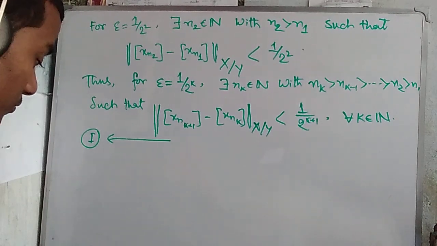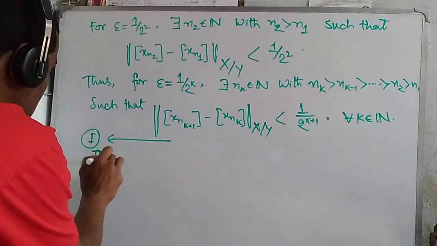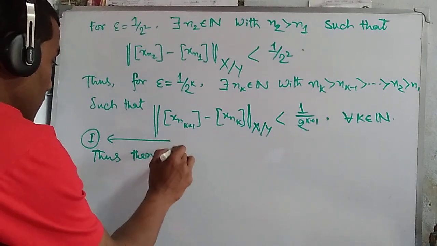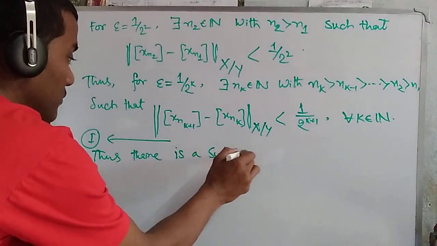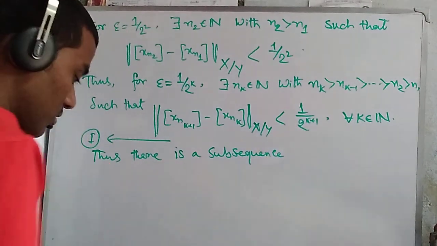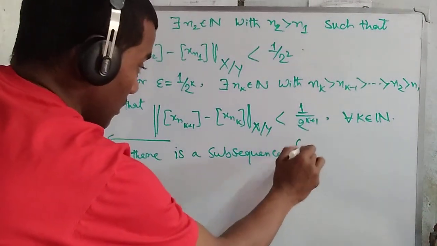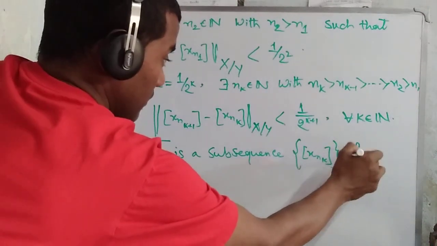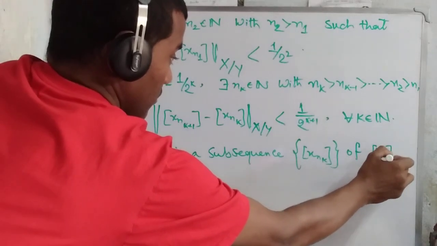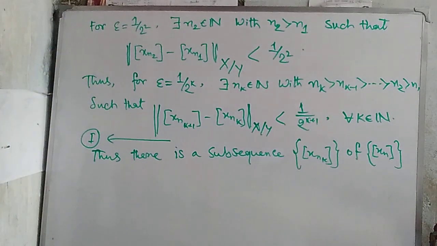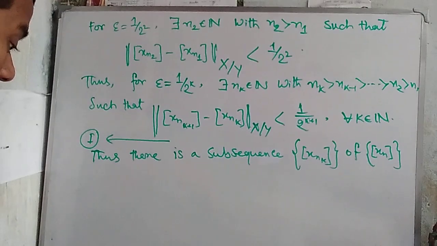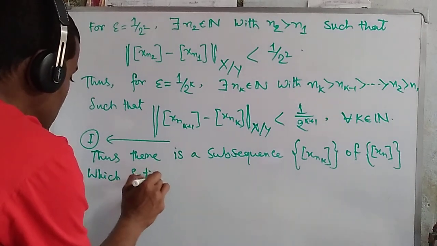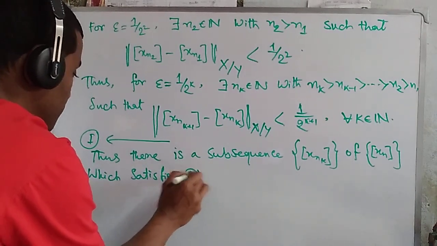Now we also discuss this portion. Thus there is a subsequence (x_(n_k)) of (x_n) which satisfies 1.